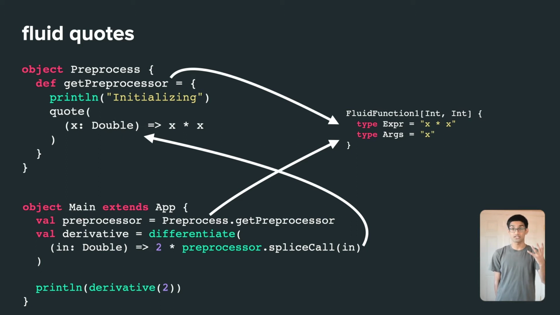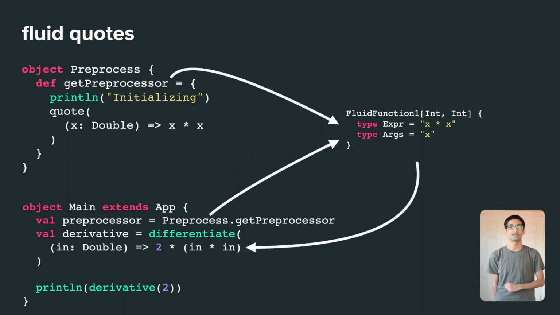When we call splice call, another fluid quote API, we can grab the captured code from the dependent type and splice it in at the call site, performing transformations to rewire the parameters as necessary. So when splice call is expanded, we see that we just have a simple square function that replaces it, and now have code that the macro can analyze.